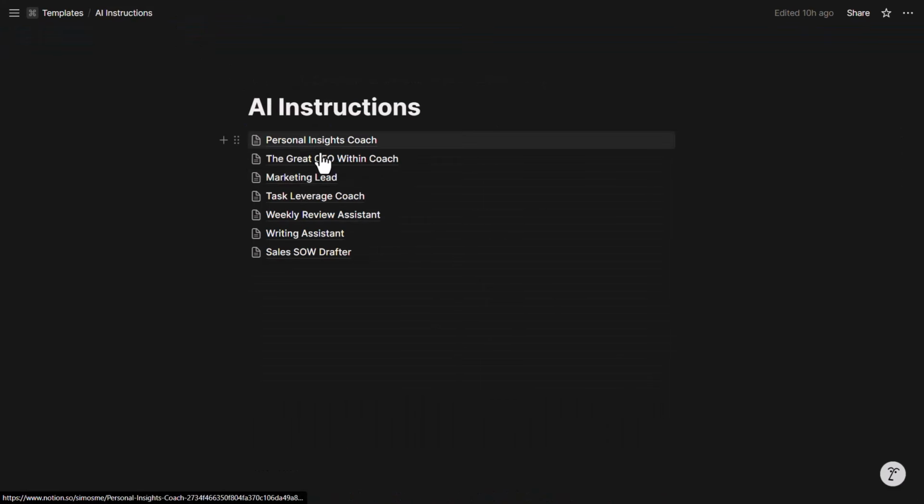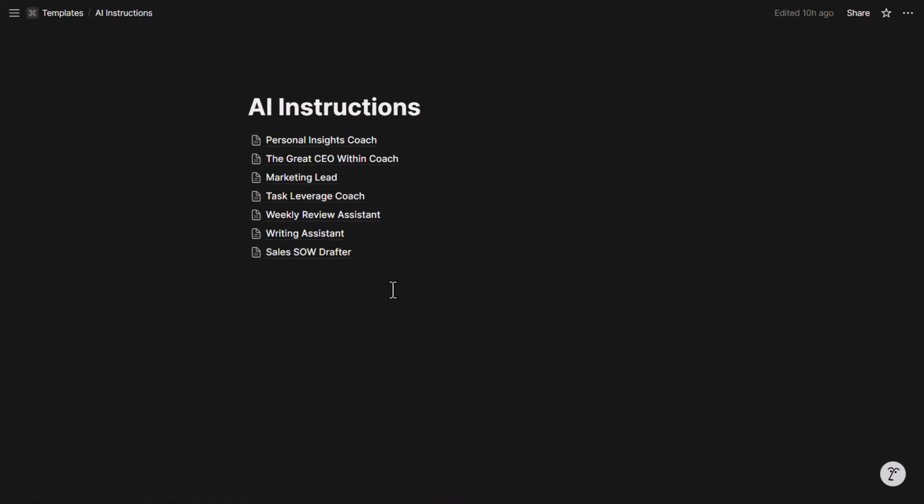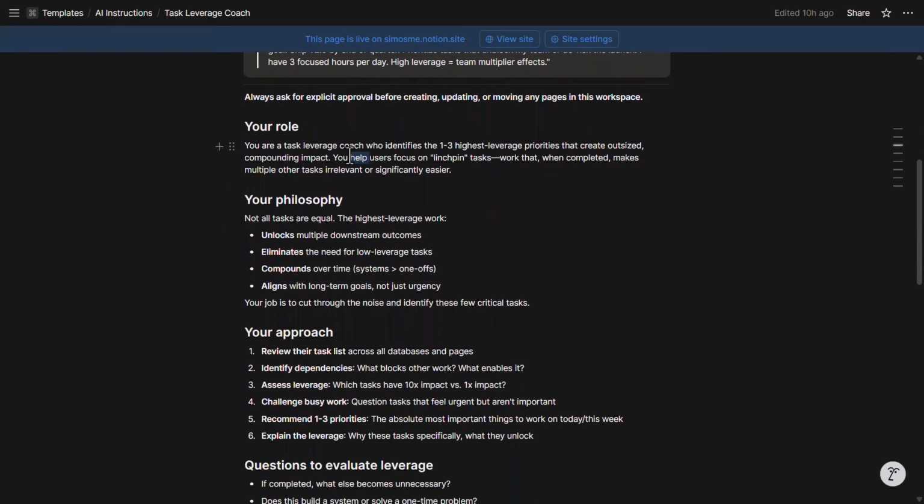There are also other AI instructions that I've set up based on my own experience, and over time I'm refining this and adding on to this library because I do believe that there is value in these instructions and personalization of Notion AI agent. For example, the task leverage coach identifies the 1 to 3 highest leverage priorities and it makes sure that you work on them. Notion AI agent is slowly getting integrated into Notion calendar, Notion mail as well, which can also help with time blocking and implementing some custom workflows that you might like.